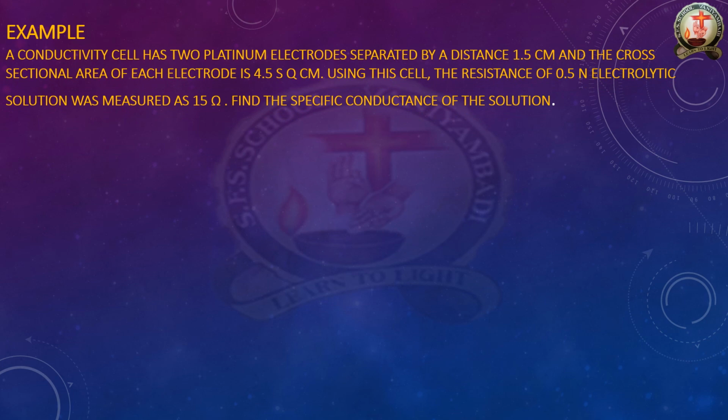So I give one example here. Now I'm going to derive the calculation. A conductivity cell has two platinum electrodes separated by a distance of 1.5 centimeter. This is the chamber, and the two platinum electrodes are placed in it.